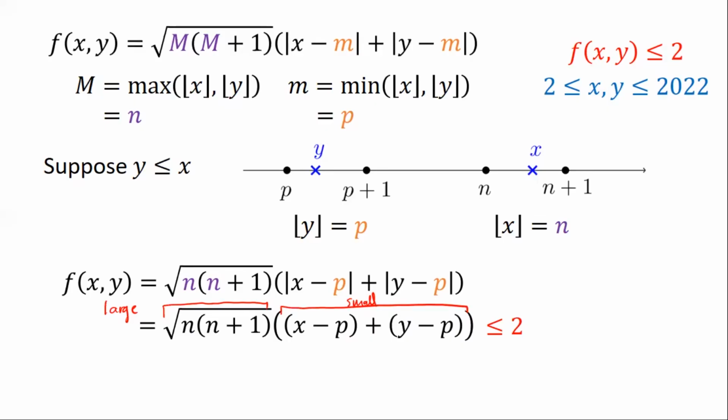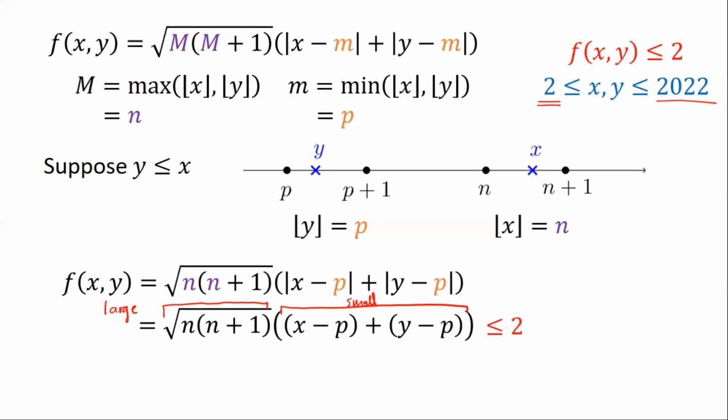All right. Now, if you look at the square root of n times n plus 1, all right, this is the maximum of the floor of x and y. All right. So that led me to go back to the bounds for x and y. So they're between 2 and 2022. So, well, the year now is 2022. So that suggests to me personally na baka hindi naman talaga to useful. Parang pumili lang ng year. Sometimes sa mga math contests, gano'n na ginagamit ng year. But I was wondering how, up to this point, we haven't used yet the lower bound. Bakit kailangan 2? Bakit? Pwede bang 3 or pwede bang 1?